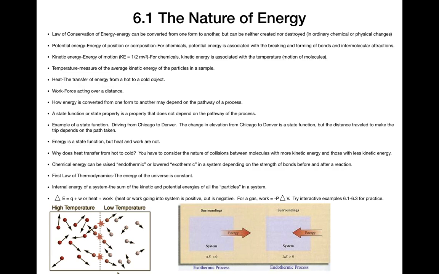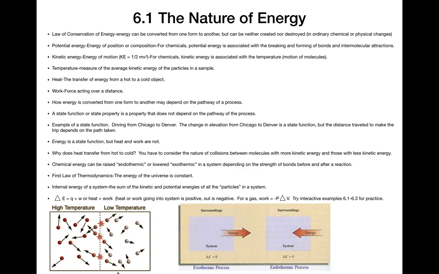We've already talked about heat transferring from hot to cold, and it's due to the collisions between the molecules. Those with more kinetic energy will give kinetic energy to those with less, and that's simply transferring heat from hot to cold. Chemical energy can go up in a system, we call that endothermic, or down in a system, we call that exothermic.